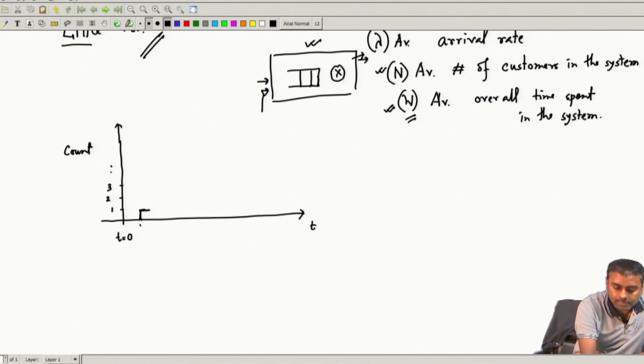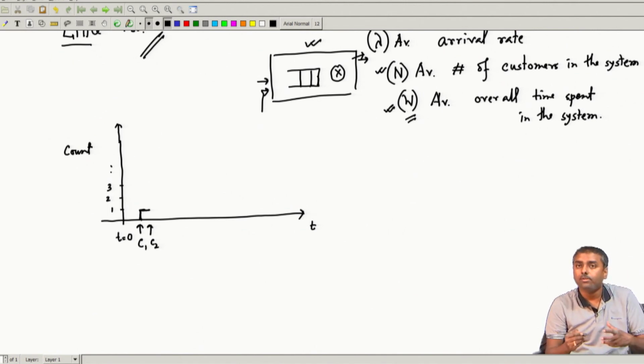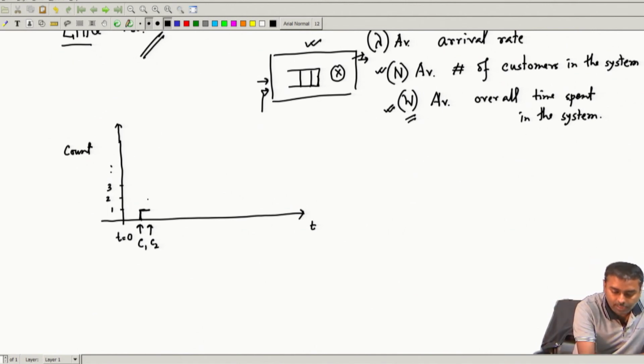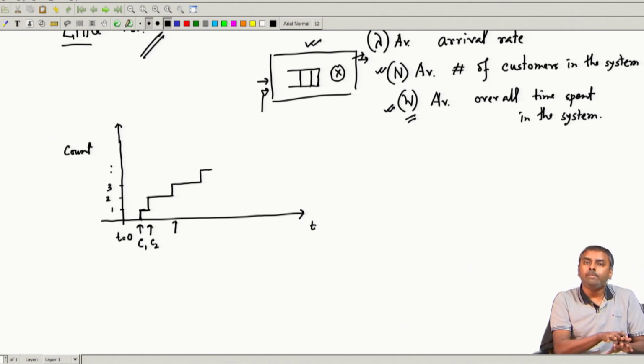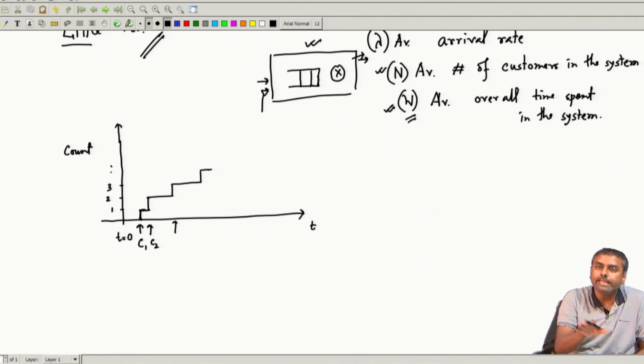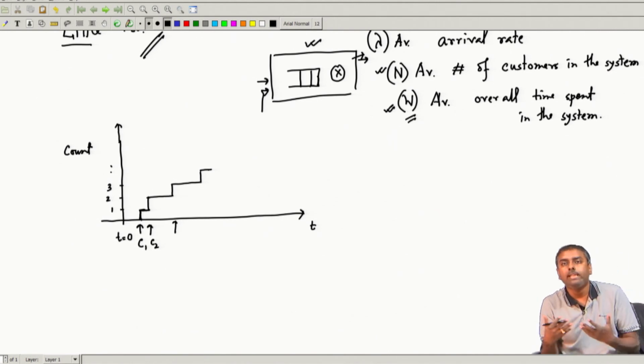Now, this is where C1 happens, this is where probably C2, the next arrival, happens. Immediately the overall arrival count, I am just counting, goes to 2. This is where probably the third one happens, so the count goes to 3 and so on. It is monotonically increasing, because the count will only increase.